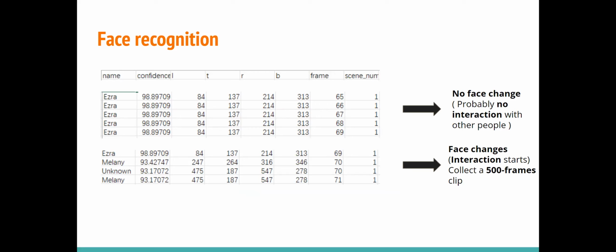In this case, we don't need to collect a video clip. But in the second example, there are some obvious face changes, which means an interaction probably starts. So in this case, we need to collect a 500 frames clip.